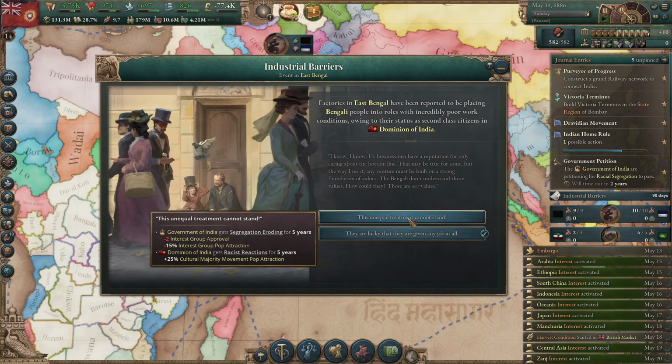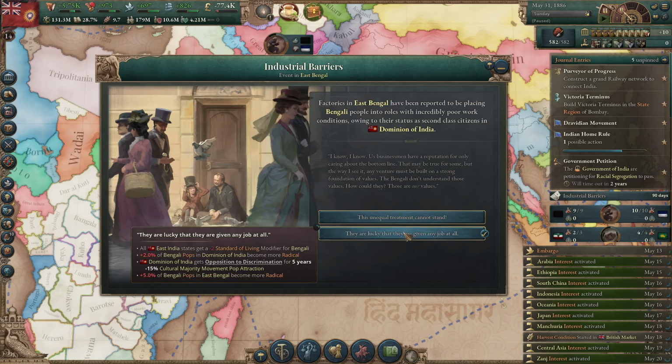Salty government of India and weaker government of India. Increased cultural majority movement pop attraction. Or they're looking to be given any job at all. Oh, minus 2 standard of living for Bengali across the entire country. Oh, that's really bad. Reduced cultural majority movement pop attraction. Oh, this is really bad.